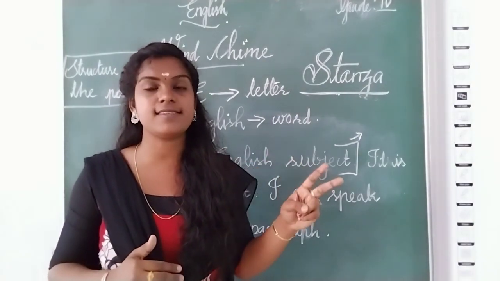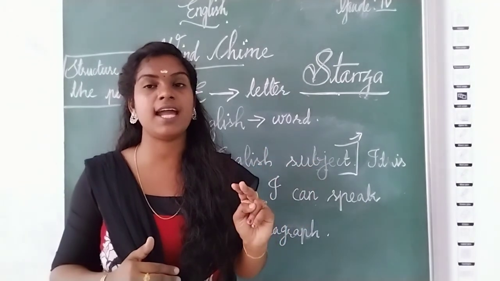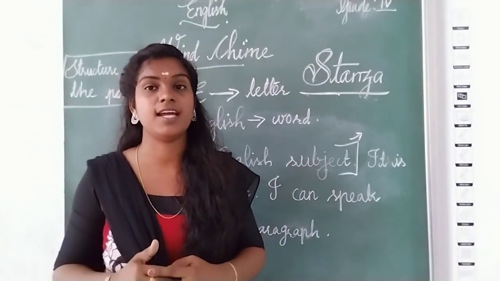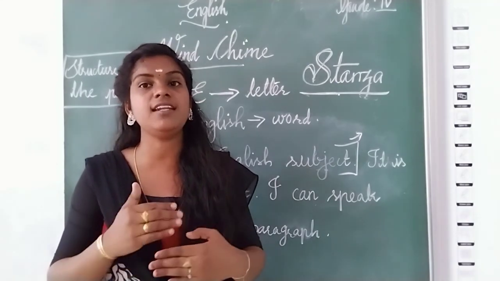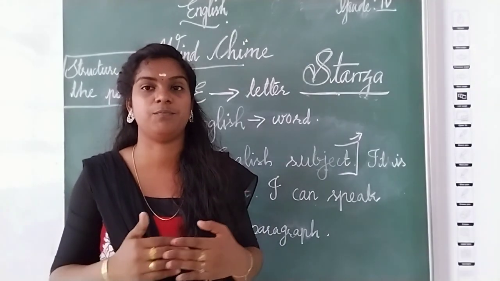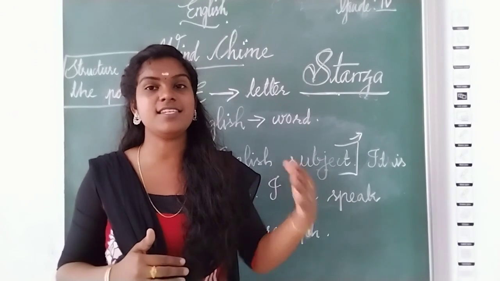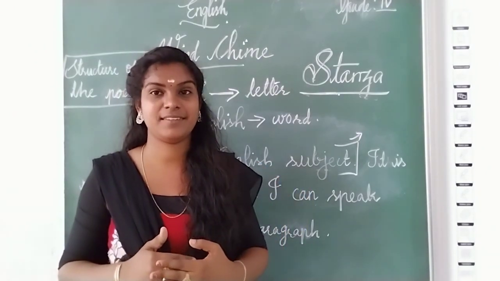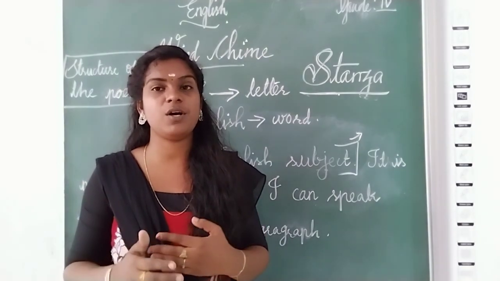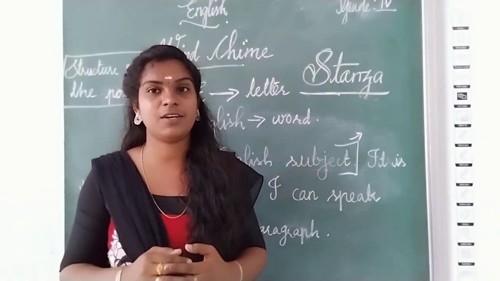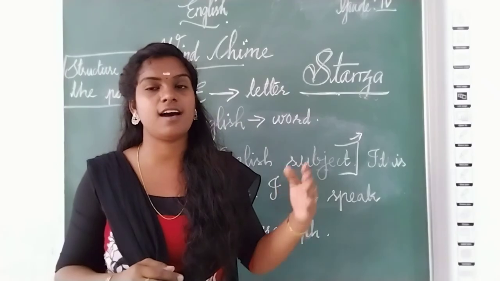Those 2 lines are giving the main idea of the poem, the gist of the poem. Got it? Now take your book, open it and check, how many stanzas are there?